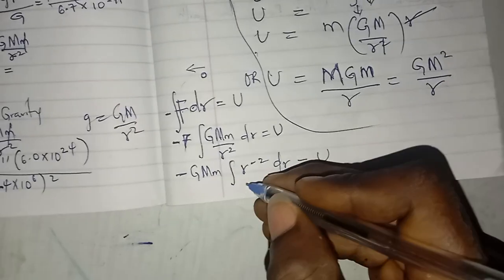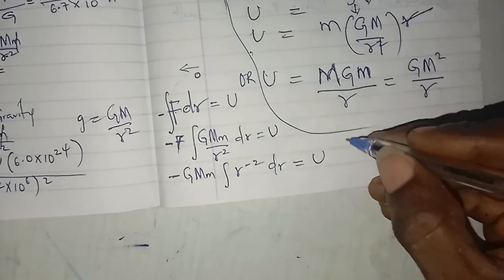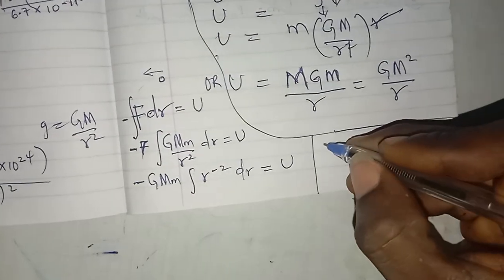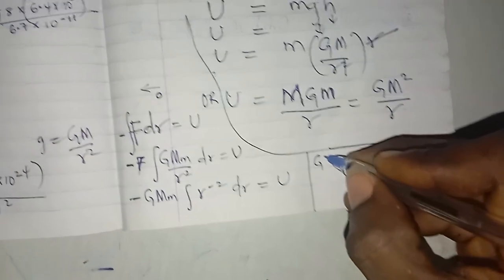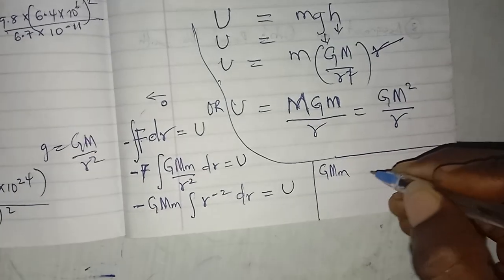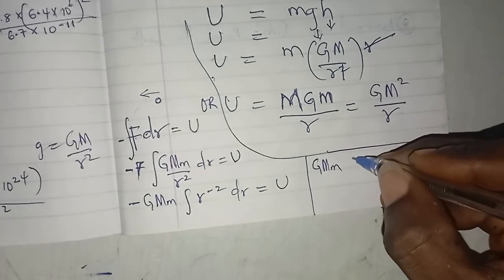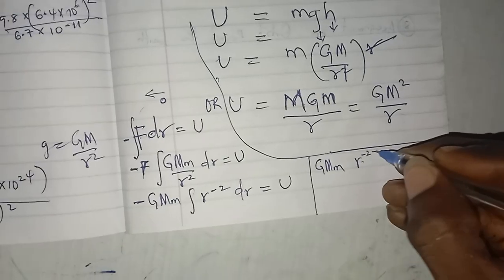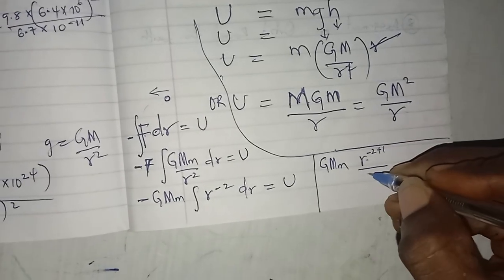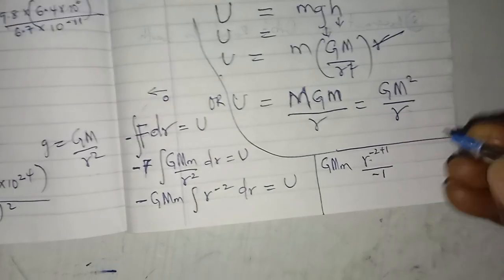This will be the same thing as saying GMm, then r raised to power minus 2 plus 1, all over minus 1.